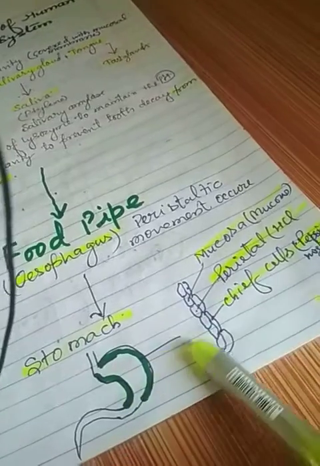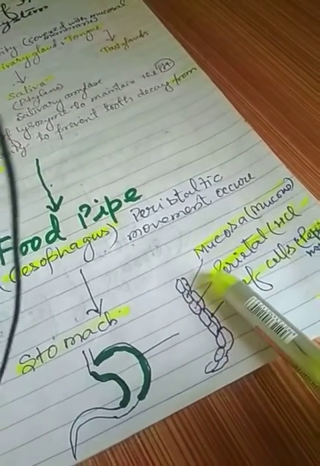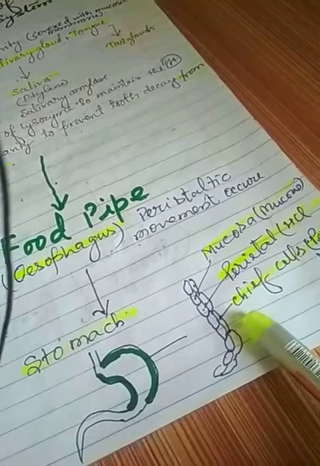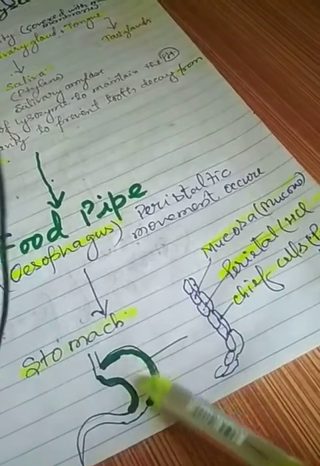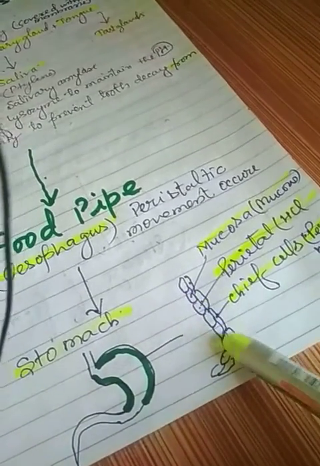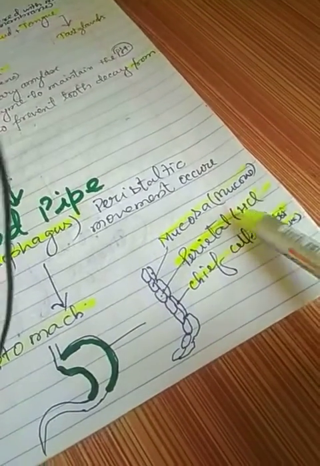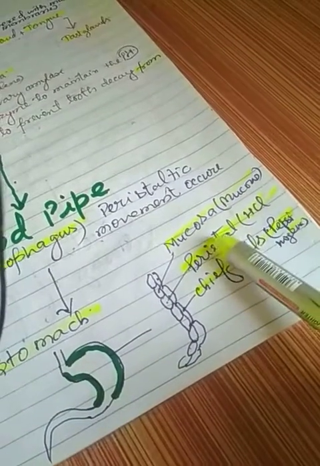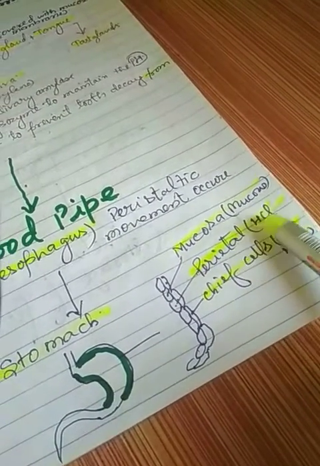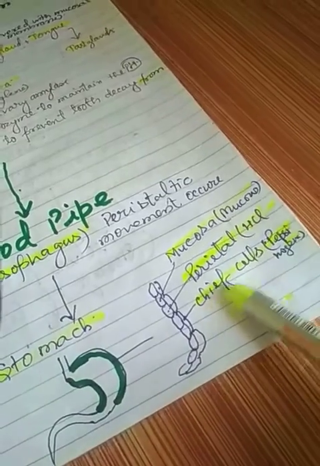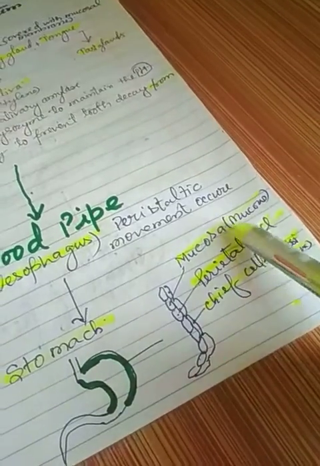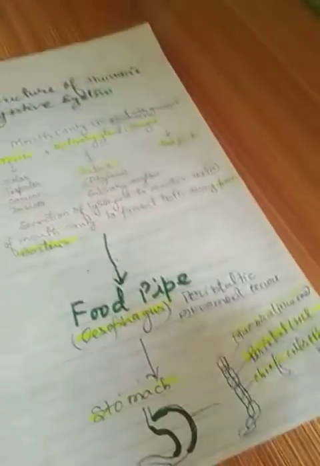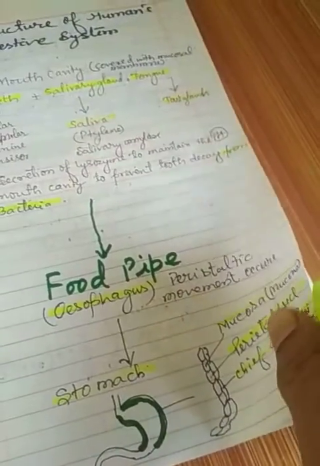My dear students, in the stomach there are several cells like mucosal cells, parietal cells and chief cells. They are found inside the inner wall of the stomach. Inside the inner wall of the stomach, 3 types of cells are there for the secretion of different materials: mucosal cells secrete mucus, parietal cells secrete HCl and chief cells secrete pepsinogen. So these are the 3 materials secreted by these 3 different cells present inside the inner wall of the stomach.